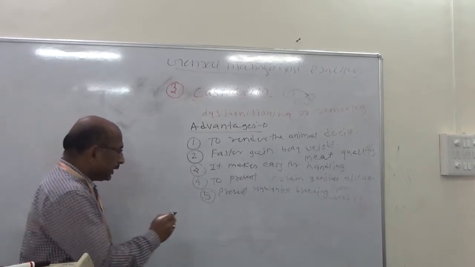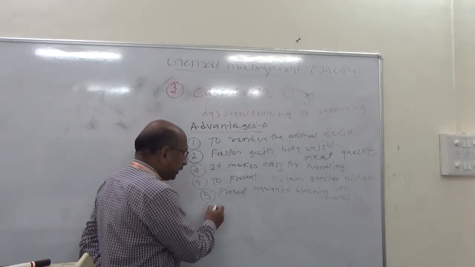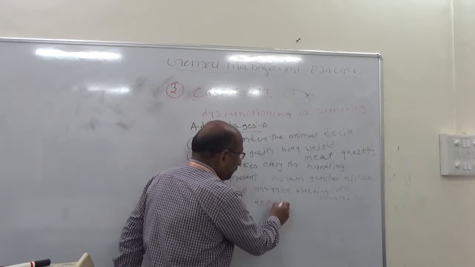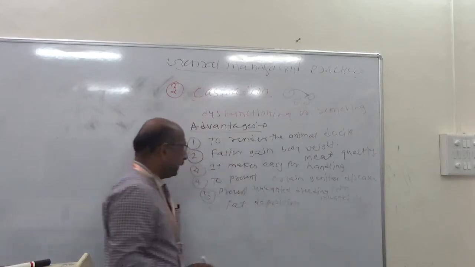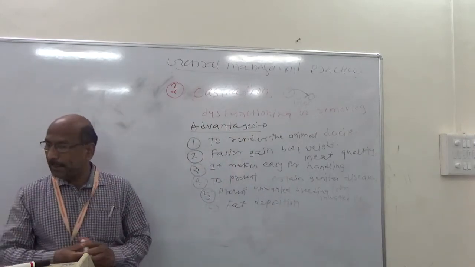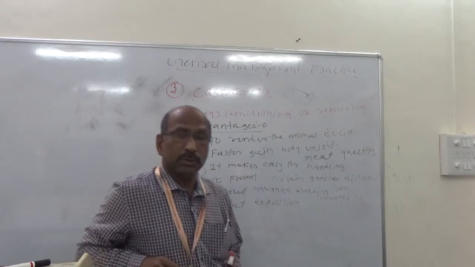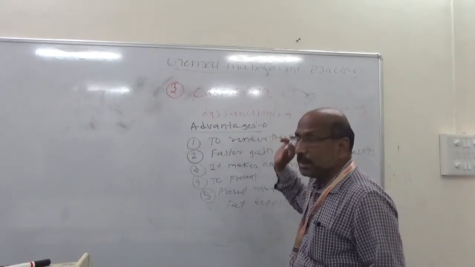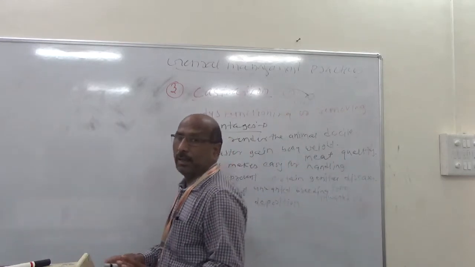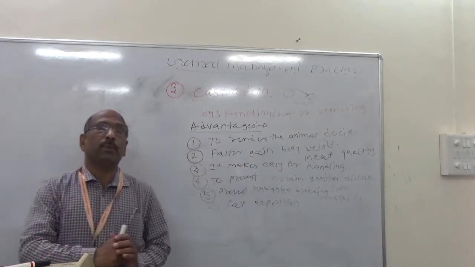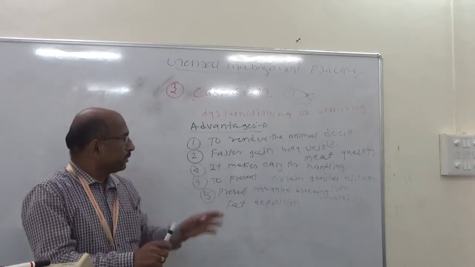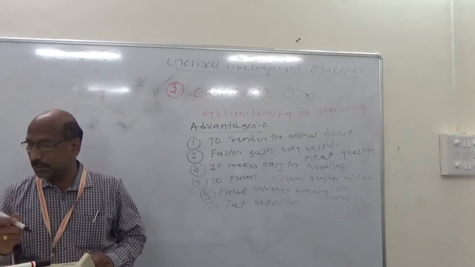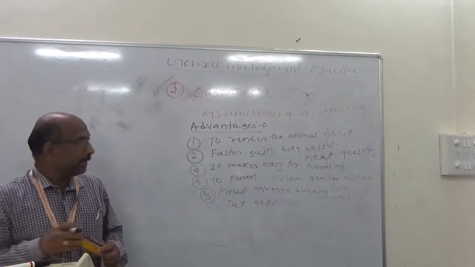The sixth advantage is that it increases fat deposition in animals. These are the advantages of castration.